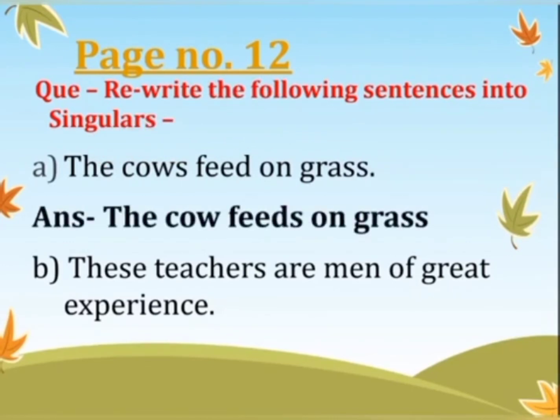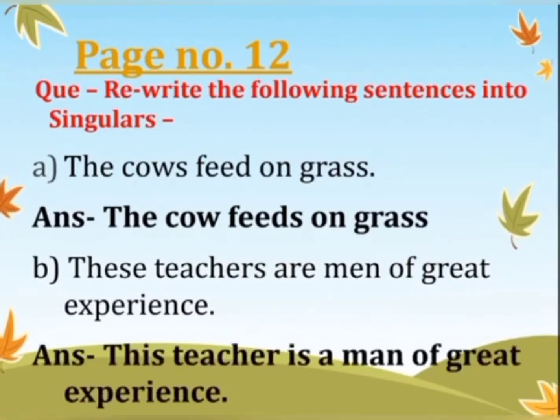So the answer would be the cow feeds on grass. B part. These teachers are men of great experience. These will convert into this. Teacher, is a man of great experience. So we have converted these plurals into singulars.